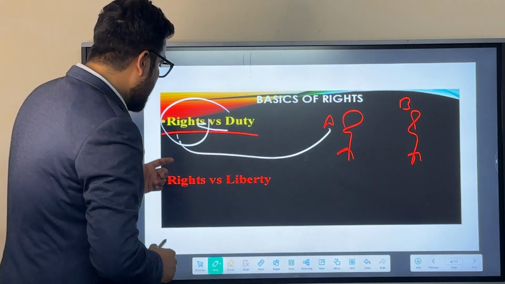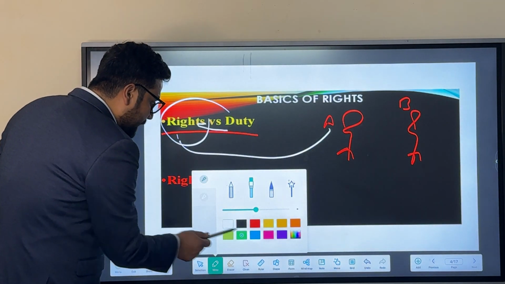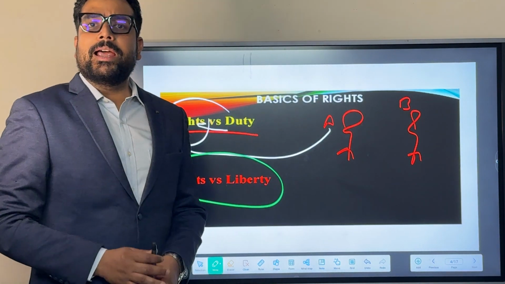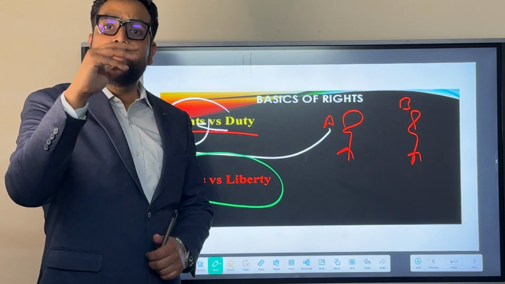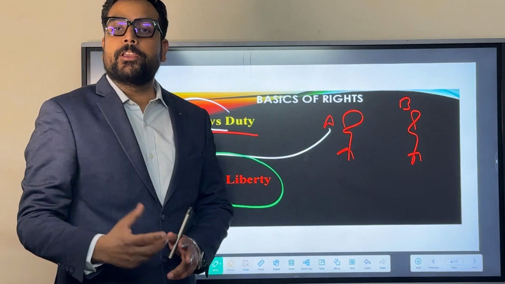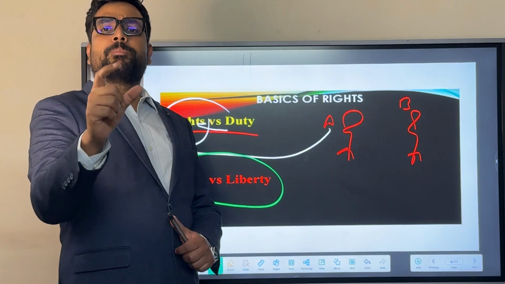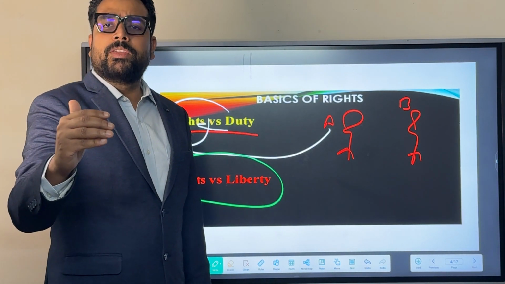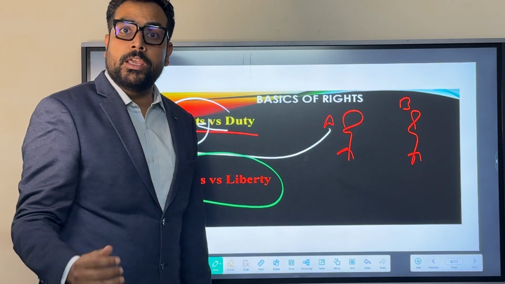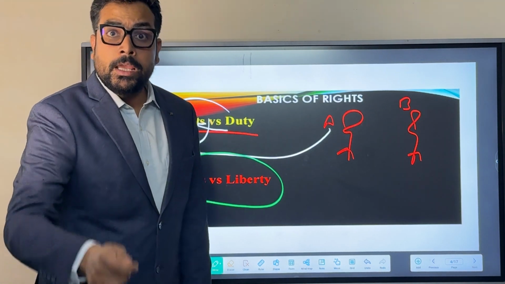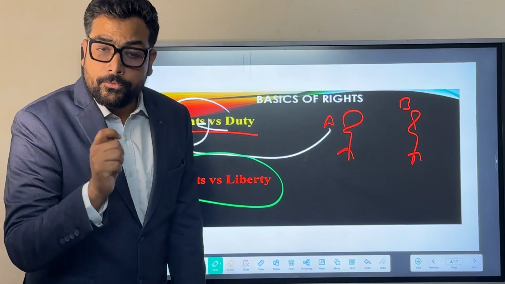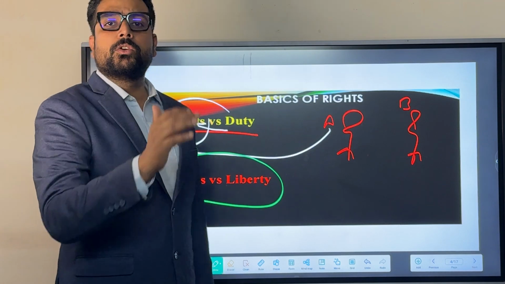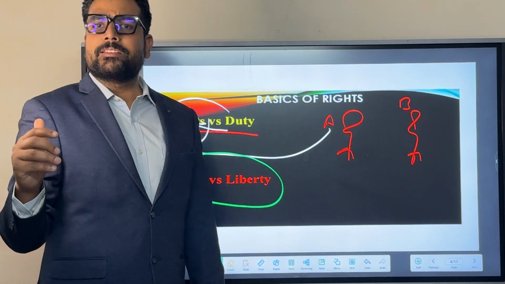Here comes the second concept, and that is rights versus liberty. Although rights and liberty are two words that are often used interchangeably, there is a vast difference between them. Rights are those which are justiciable in nature. For example, there is the third organ of the government, the judiciary, which has the power and the duty to restore the rights of an individual which are being infringed or curtailed by the state or the other two organs of the government. So a right can be considered a justiciable part.